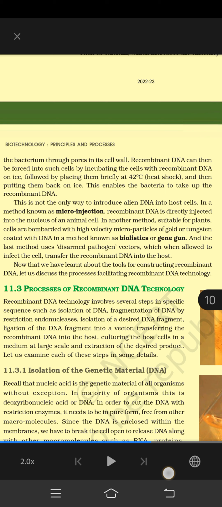11.3.1 Isolation of the genetic material (DNA). Recall that nucleic acid is the genetic material of all organisms without exception. In the majority of organisms, this is deoxyribonucleic acid, or DNA. In order to cut the DNA with restriction enzymes, it needs to be in pure form, free from other macromolecules. Since the DNA is enclosed within membranes, we have to break the cell open to release DNA along with other macromolecules such as RNA, proteins, polysaccharides, and also lipids.